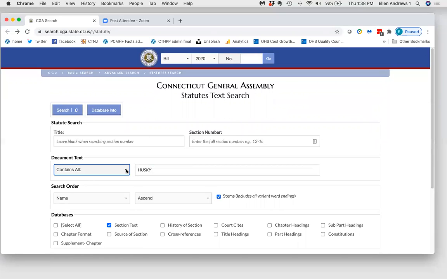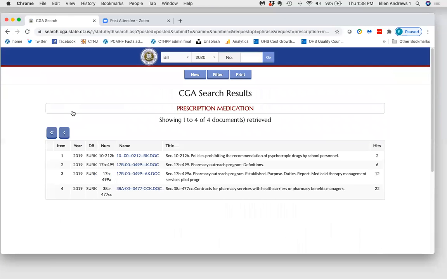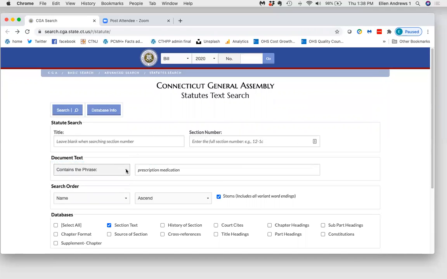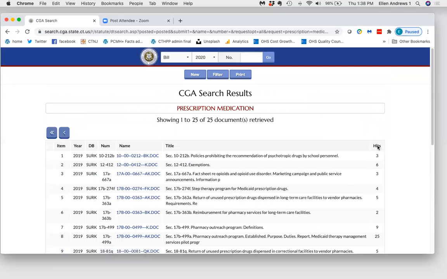That'll return more citations. For example, a search for prescription medication contains the phrase gives 4 documents. But the same search, prescription medication with contains all, returns 25.